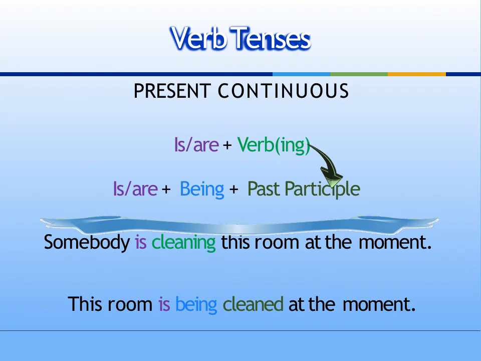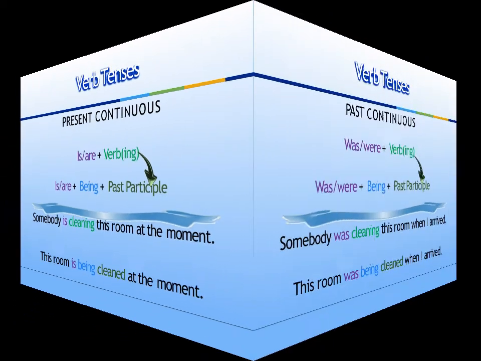Present continuous. Is, are, plus verb plus ing, changes to is, are, plus being, plus past participle. Example: somebody is cleaning this room at the moment. This room is being cleaned at the moment.